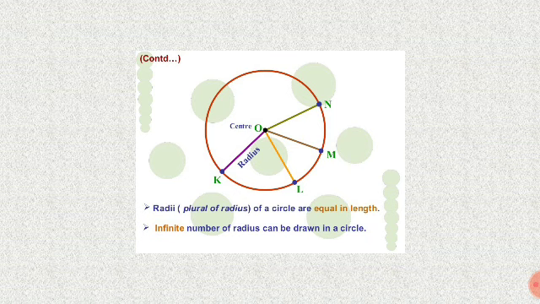Radii of a circle are equal in length. An infinite number of radii can be drawn in a circle. So we can draw infinite lines in a circle. Radii of a circle are equal in length. An infinite number of radii can be drawn in a circle.